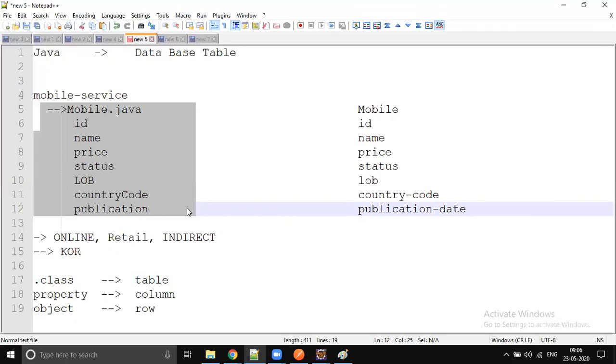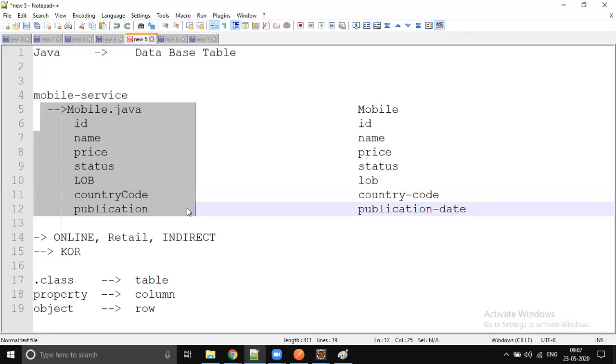If for some properties you set the data and for some you don't, the default value is null. The same concept applies in the table: for some columns you insert the data and for some you don't. So each object is going to be a row in the database, right? This is what object relational mapping, ORM, is. The entire core behind this API is this ORM. Hibernate we call an ORM technology, iBATIS also an ORM technology.